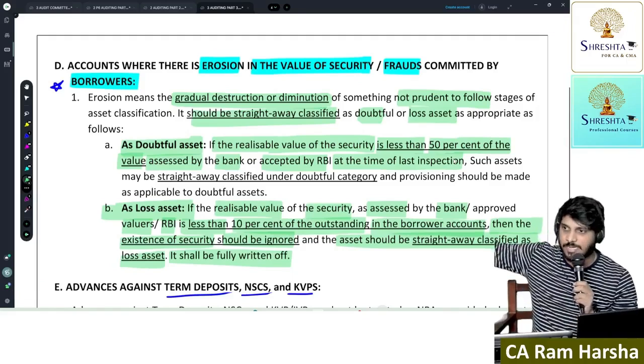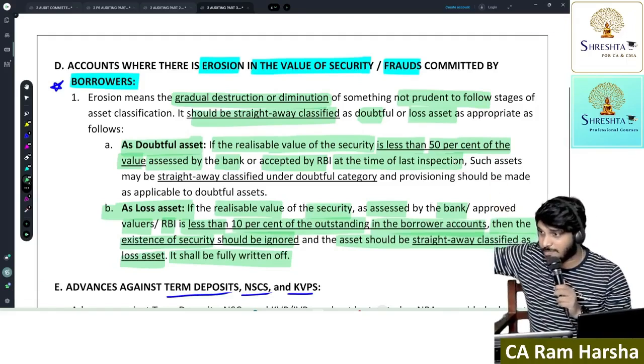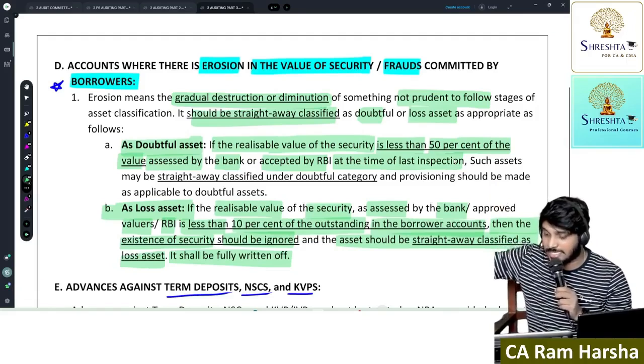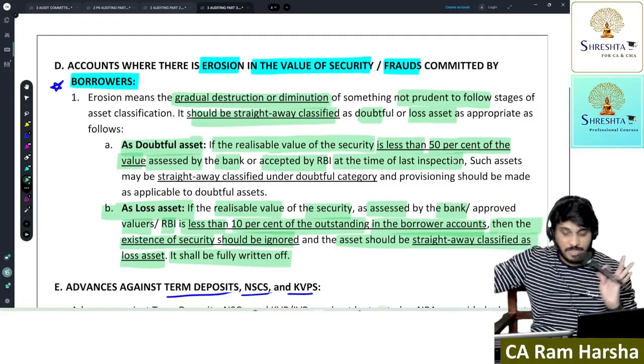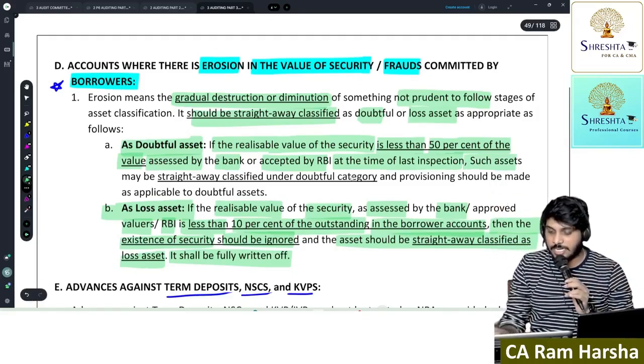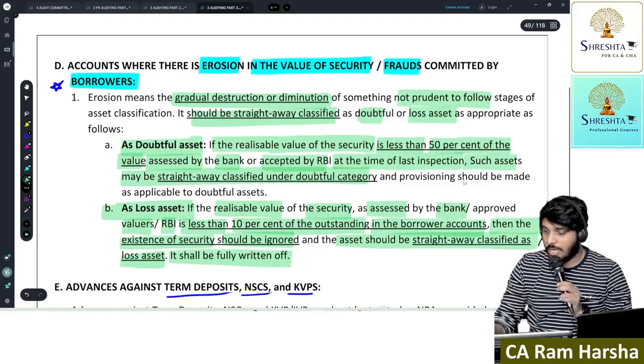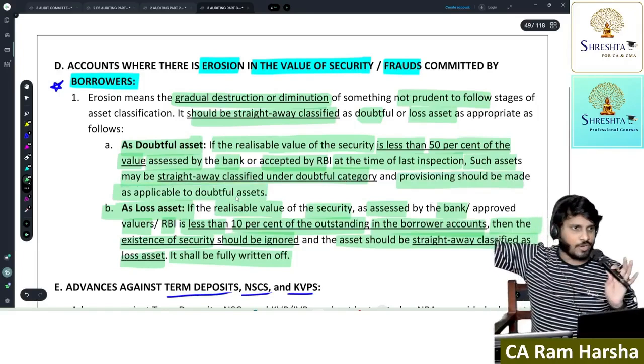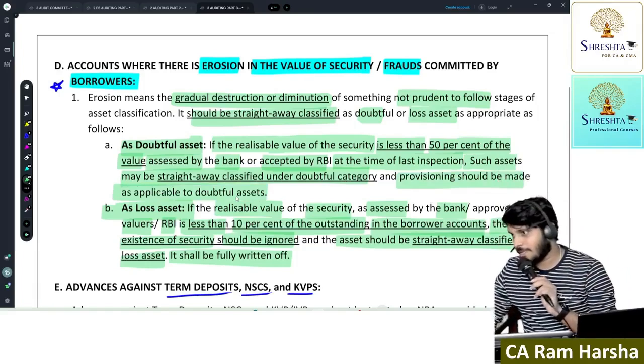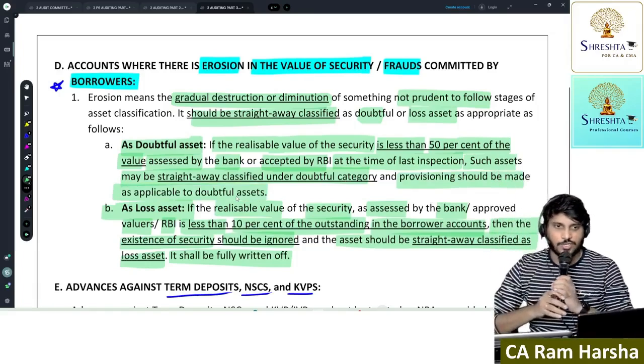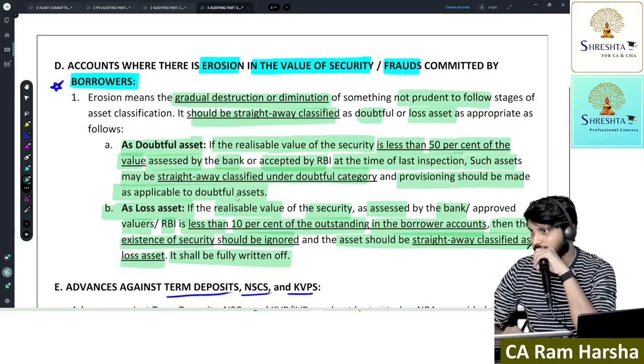Last time when we inspected, whatever value. Now when we inspected, what is the value? The difference is more than 50%. Such asset may be straightaway treated as doubtful. Apply provisioning norm, whatever applicable for doubtful assets. These are special NPA norms. Understood or not?